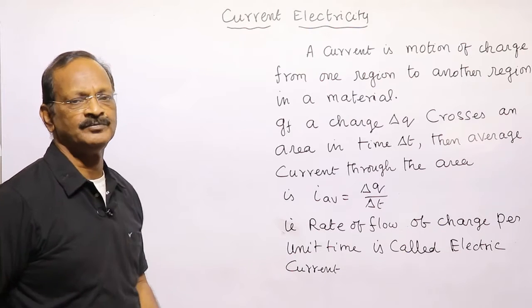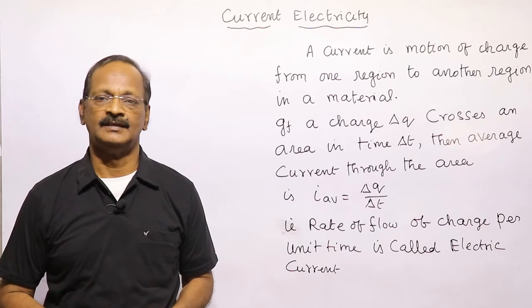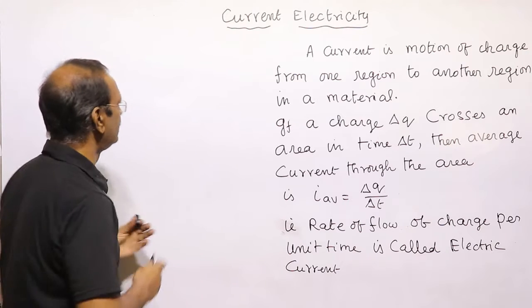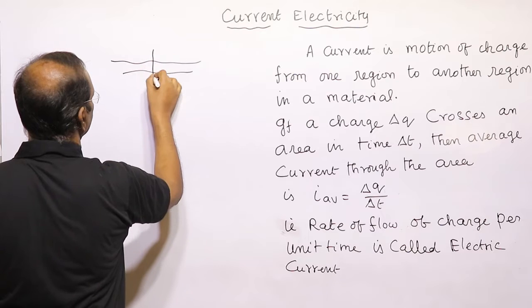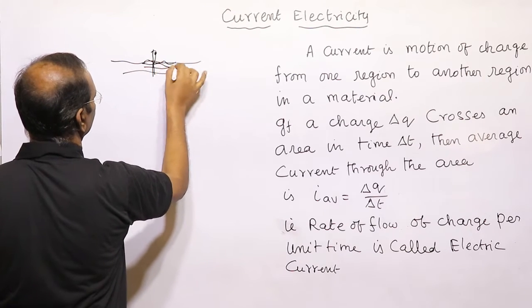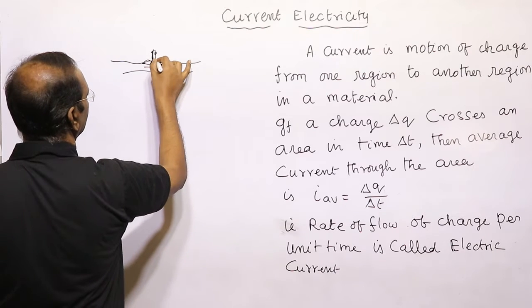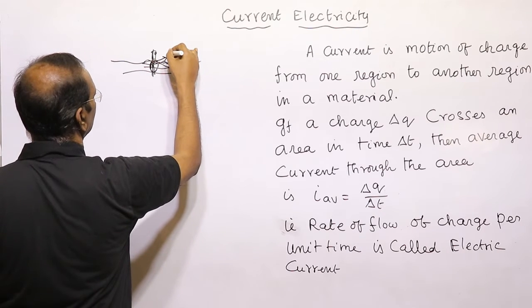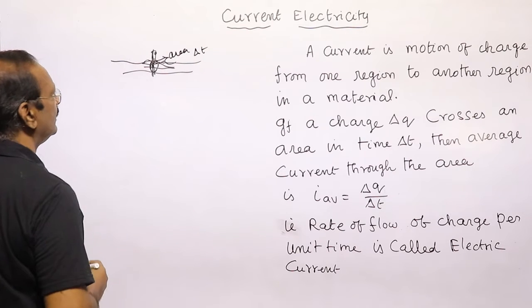What is current? Anything that flows for a particular time is called current. See, if water is going in a river, and we stand in it, we feel the flow of water. That water flows through a particular area for a given time. That flow through an area in a given time is called current.